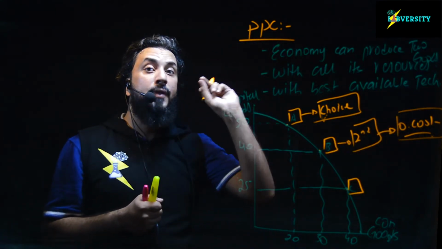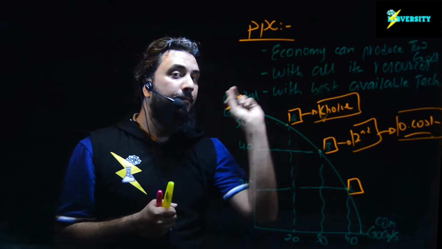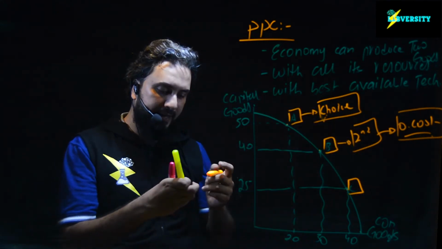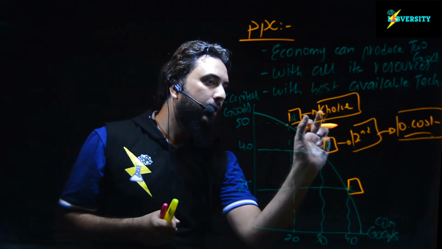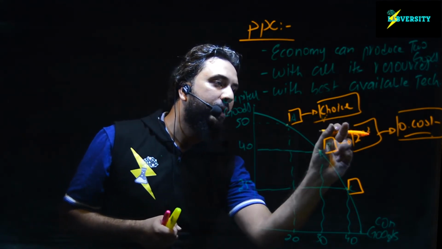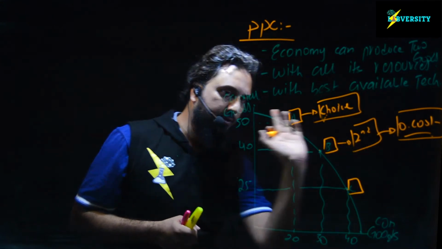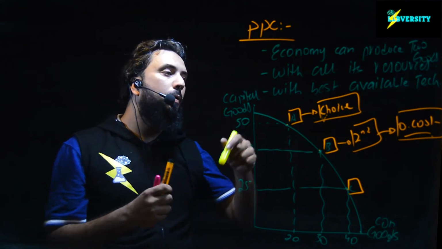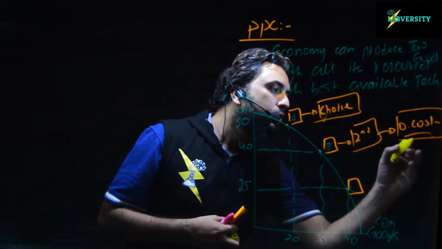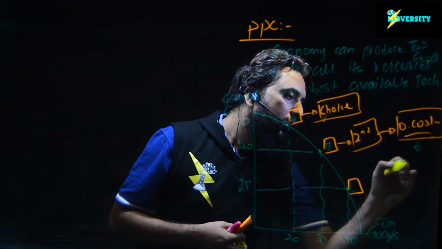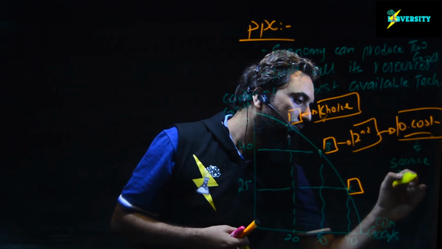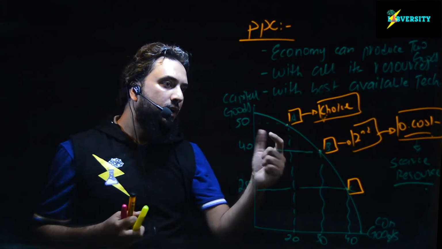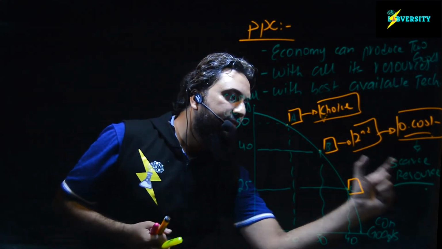These are two very important terminologies in economics that we use in our basic topics. The first concept that we understand is choice, and the second is opportunity cost. Now, why does opportunity cost arise? This is because of the scarce resources we have. So the third concept that we need to understand through the PPC curve is scarce resources.